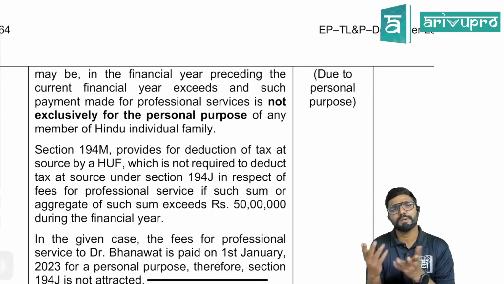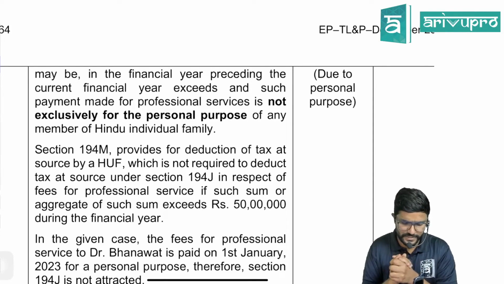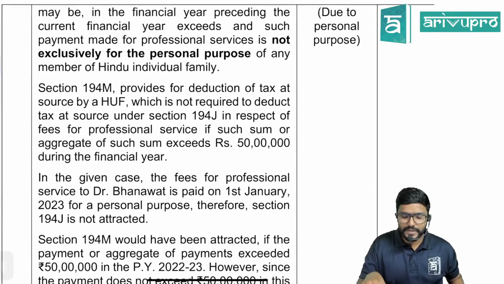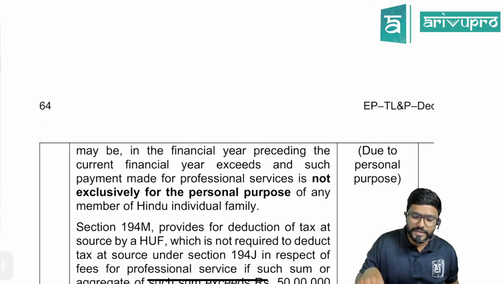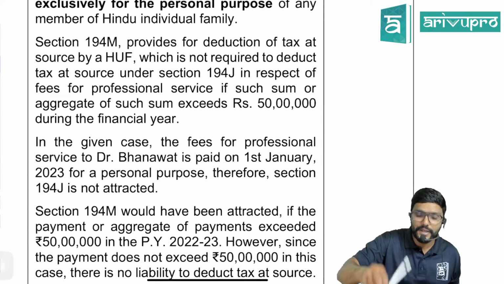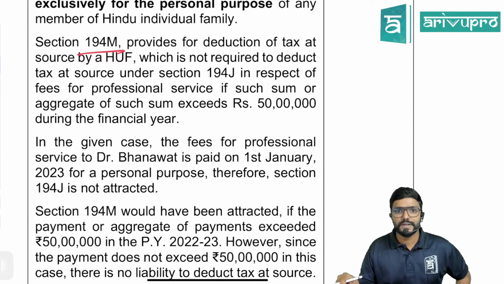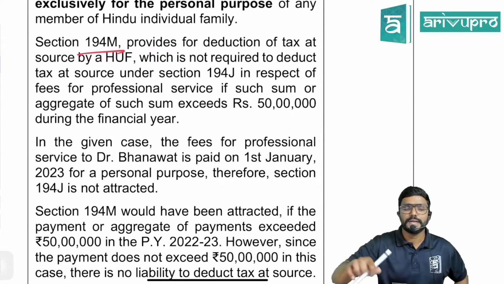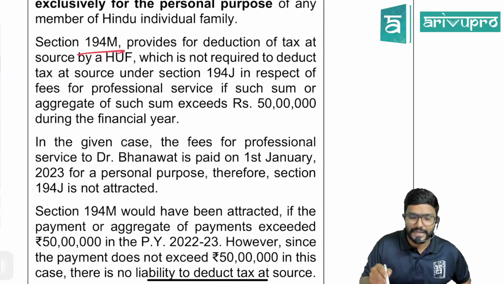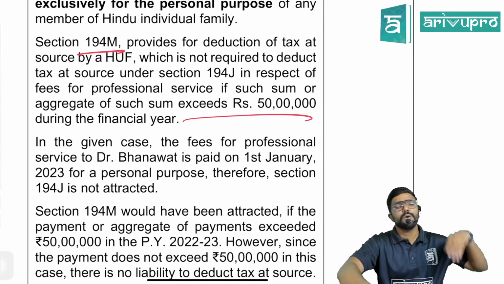If it is for any other purpose, they are supposed to deduct TDS, guys. And whenever TDS is not applicable under section 194J, we should also check 194M. It provides for deduction of tax at source by an HUF, which is not required to deduct tax at source under section 194J, in respect of fee for professional service if such sum or aggregate of such sum exceeds 50 lakh during the financial year. Guys, simple.